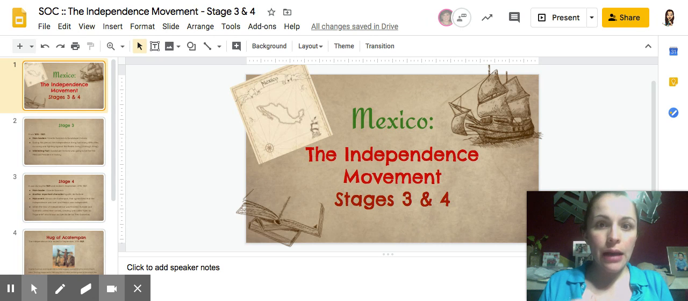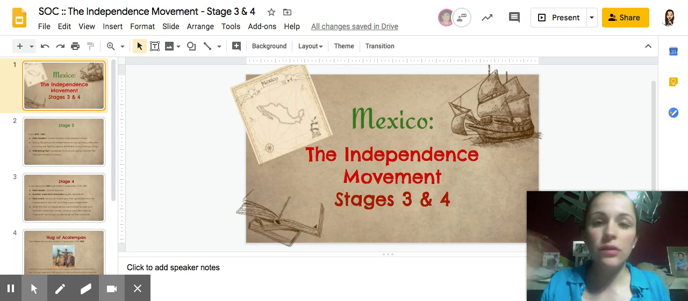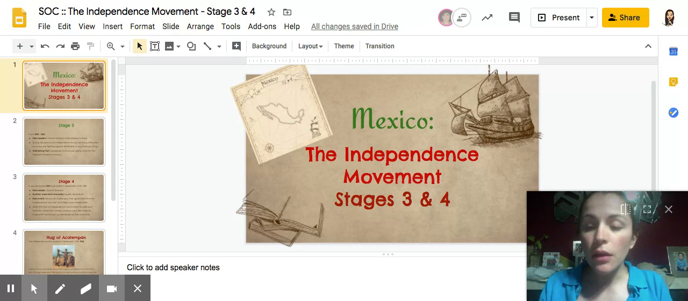Remember that our independence war started in 1810, ended in 1821, which means it lasted 11 years, and it had 4 different stages, and each stage had different leaders. Why? Because the leaders were executed and other people continued doing their job.